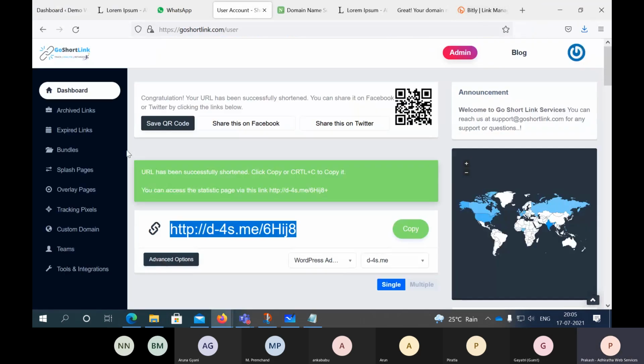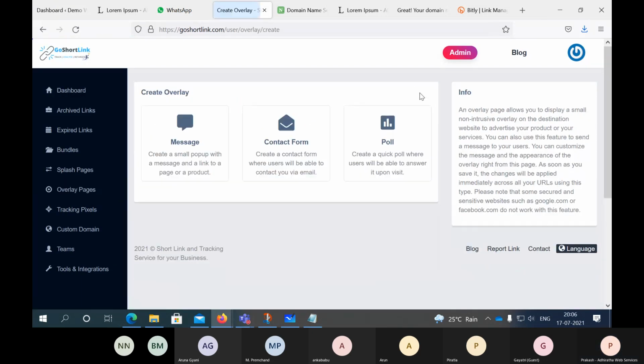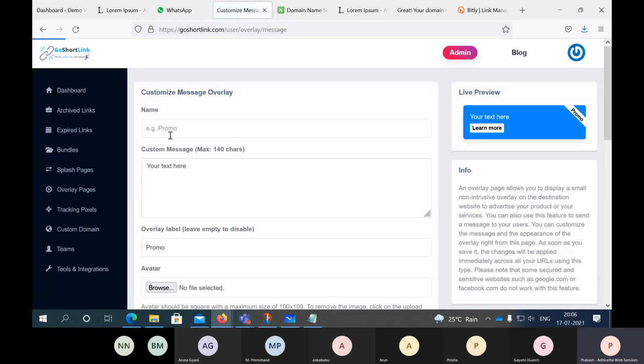So yes, now Arun's question is how I'm creating that. Simple, Arun. So overlay page. Click on create. What you want to do, you want to create a message, you want to create a form or poll. You can do a survey also, like, say, what color options you need. Maybe you are selling shoes or t-shirts, right? So there you can create a poll. So what we did is we put a message here.